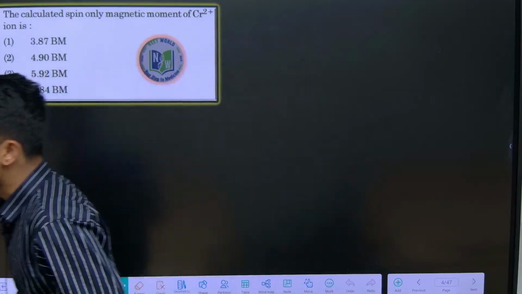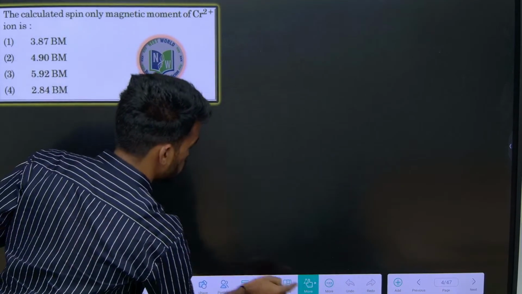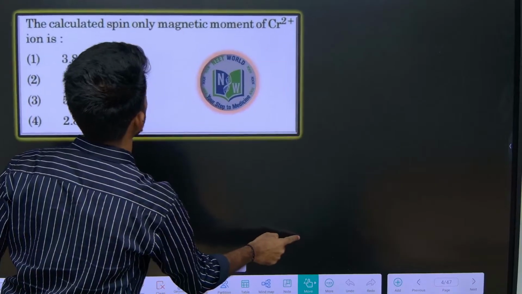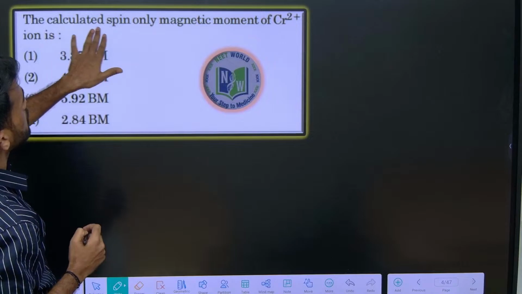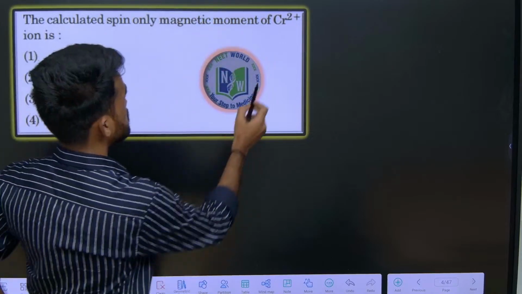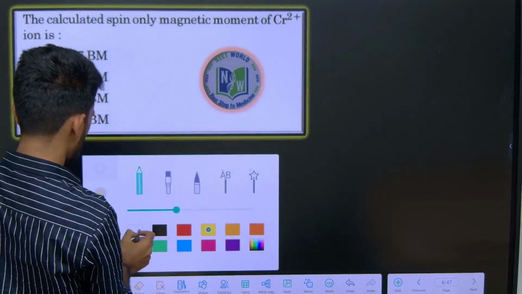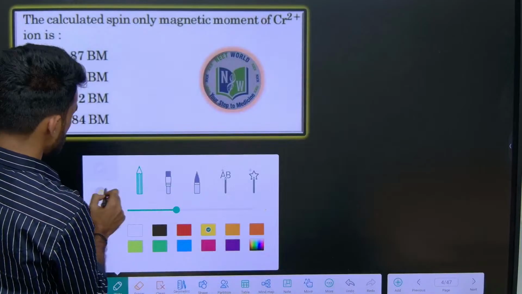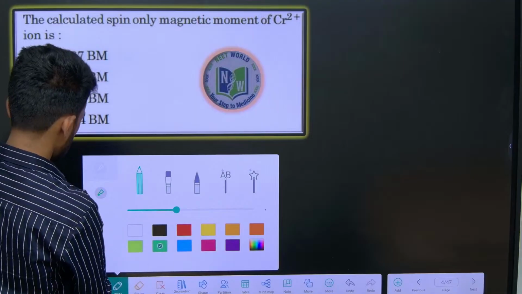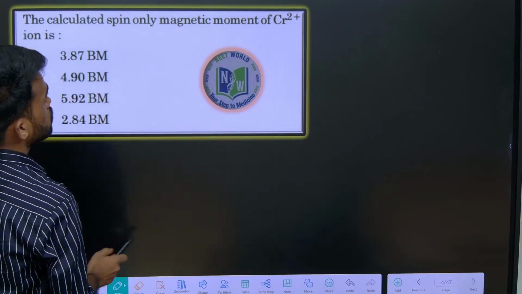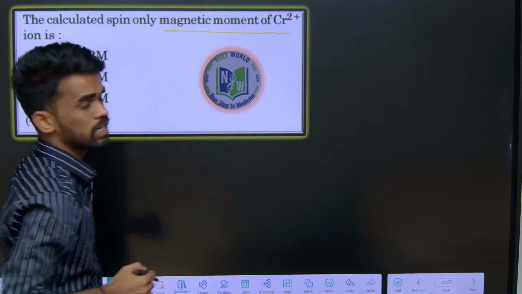I think the question is clear, everything is clear. Let me zoom it. Yeah. So what it is saying is the calculated spin only magnetic moment for Cr plus 2. Let me take the pen here. They have mentioned here magnetic moment of Cr plus 2.